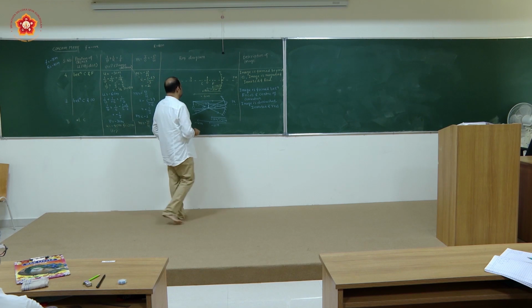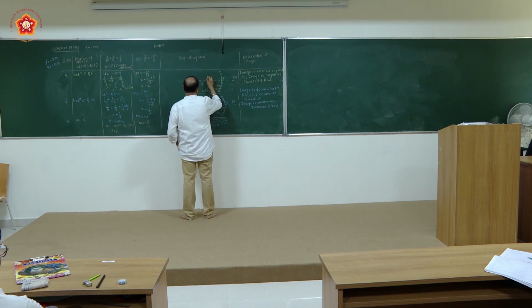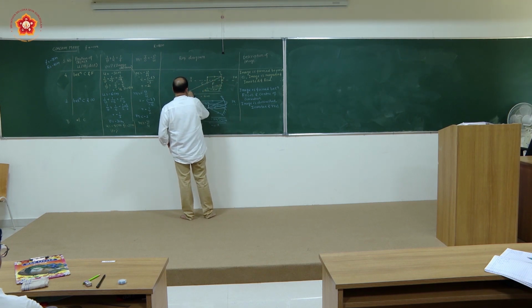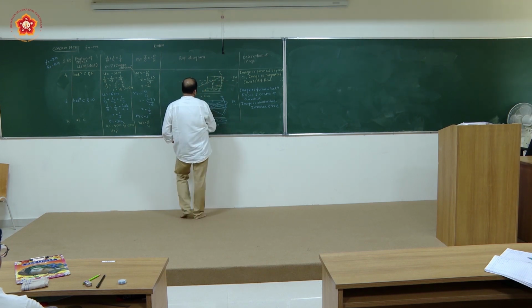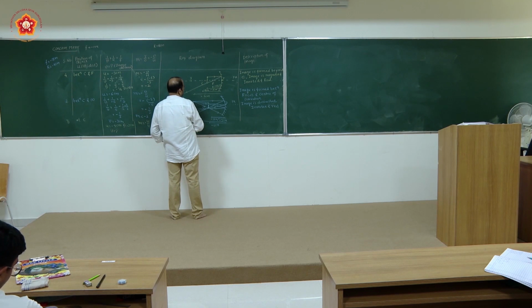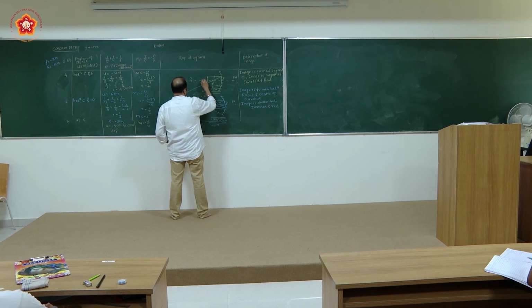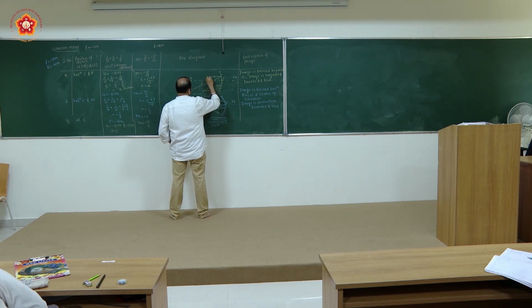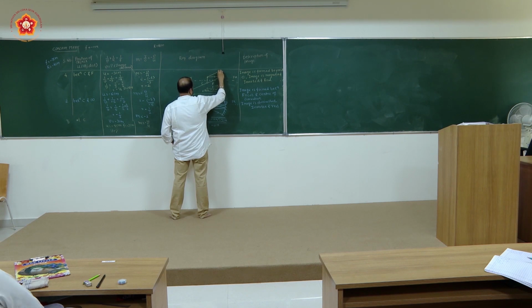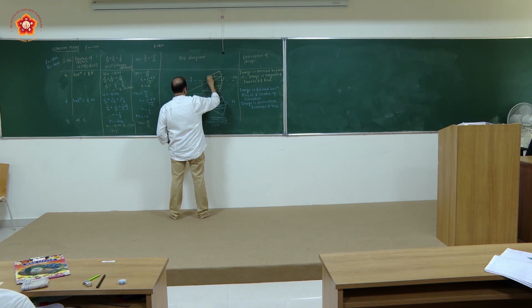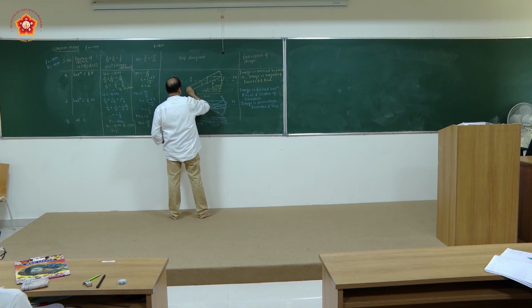Now I can take the first ray that will be passing through this part parallel to the principal axis and passing through the focus here. The second ray would be traveling as if coming from center of curvature. So I can show it like this. And on reflection, it will be traveling back along this direction.